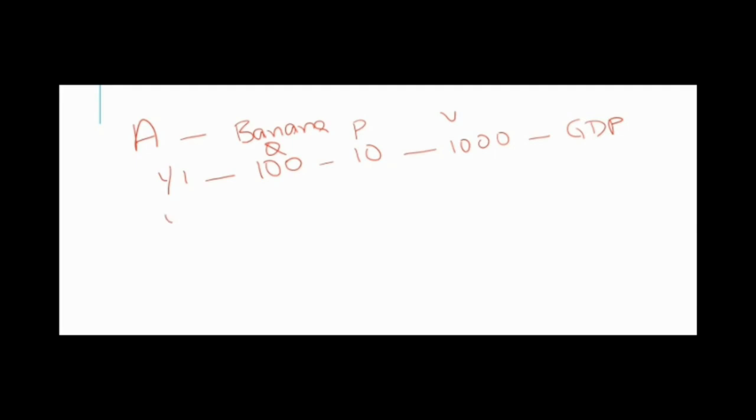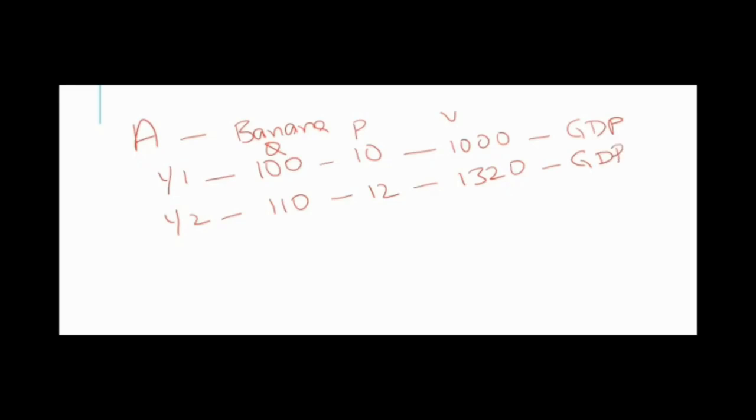Let's take the year 2 example. So same country, now they have produced 110 bananas, but the rate has increased to 12 rupees. So now the value is 1320. So this is the GDP of year 2.